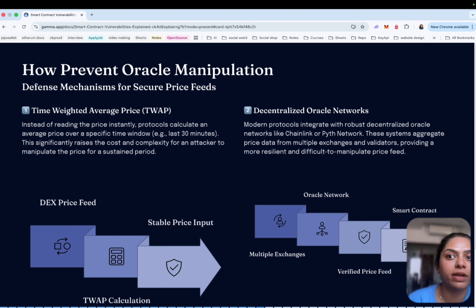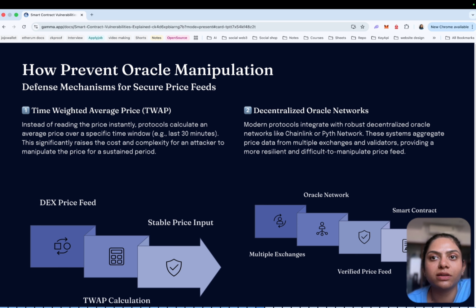So, how can we prevent oracle manipulation? To reduce that risk, modern DeFi protocols use more secure oracle mechanisms. One is the time weighted average price, TWAP. Instead of reading the price at a single moment, the price is calculated as an average over time, for example the last 30 minutes, which makes short-term price manipulation much harder. If the manipulation lasts only 1 or 2 minutes or a few seconds, then the 30-minute average is harder to move.